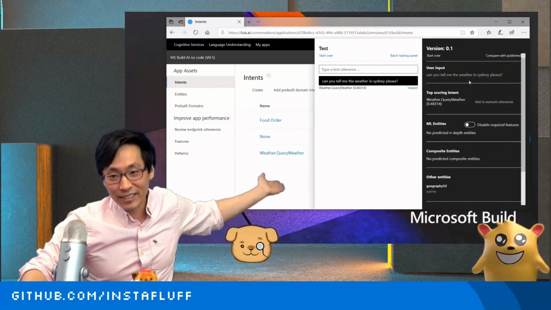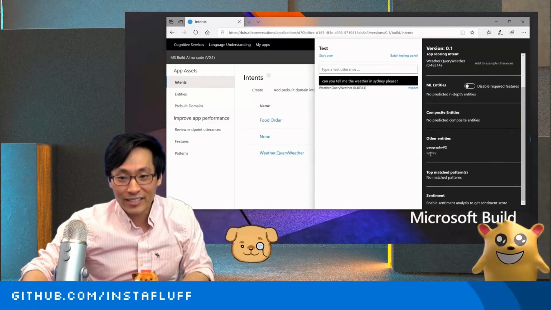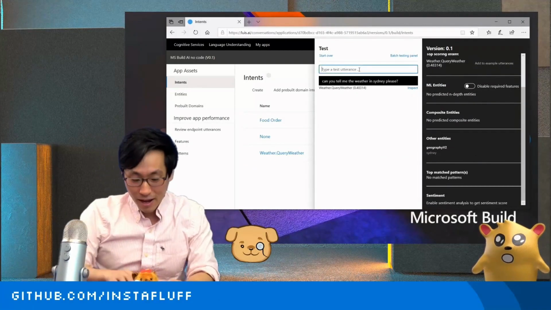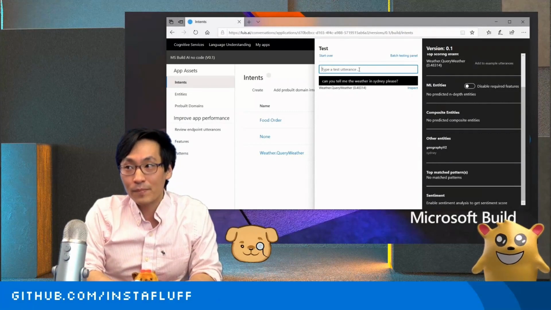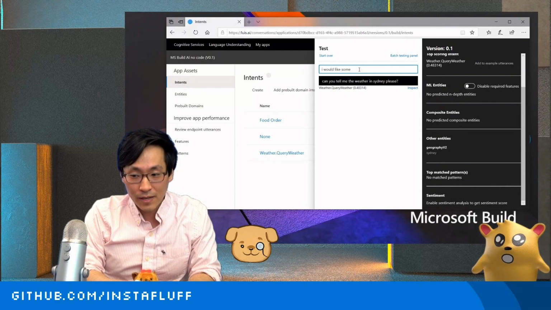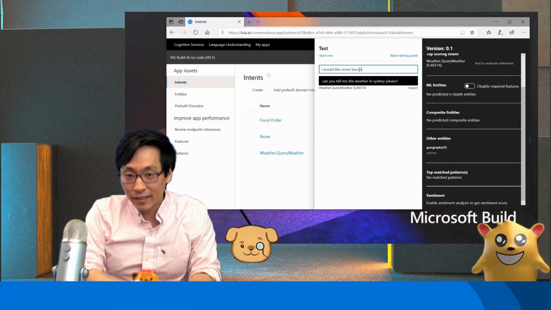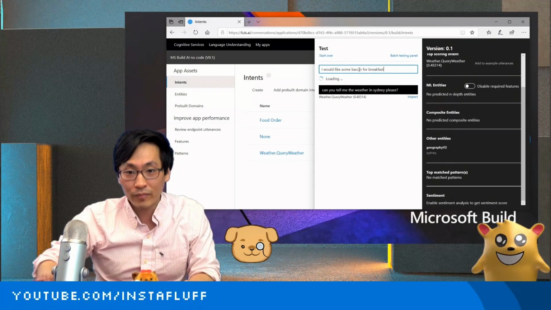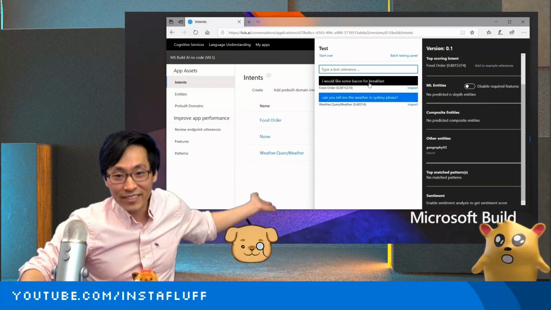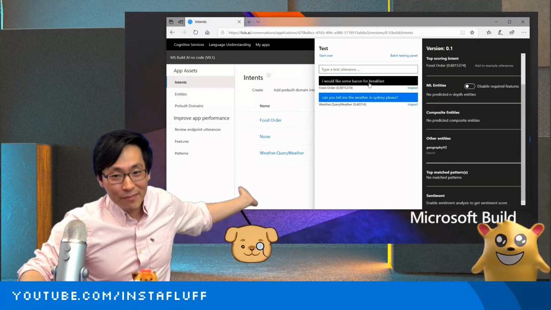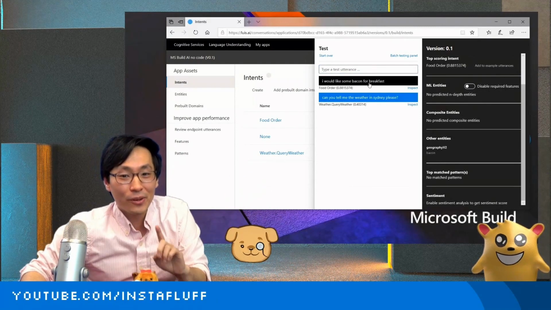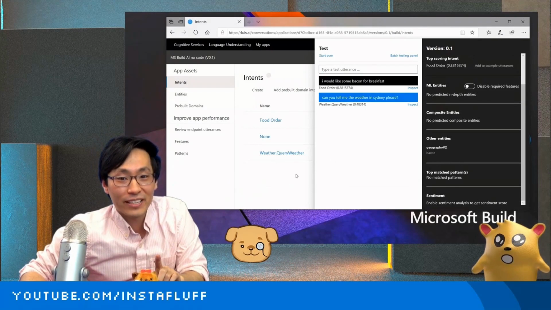It recognized that it's a query weather, and it recognized that it's talking about Sydney. And let's see, how about, I would like some bacon for breakfast. Ooh, it recognized that as a food order. Isn't that amazing?